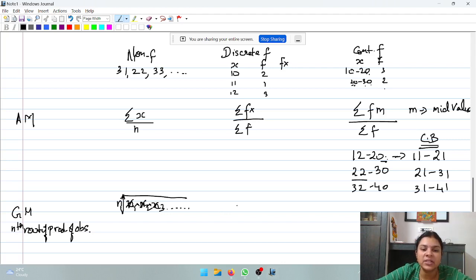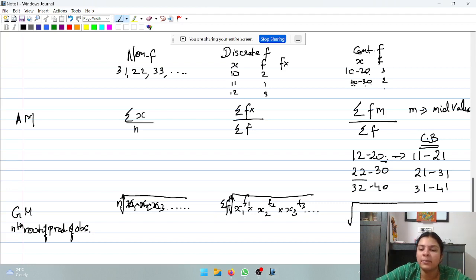Similarly, if it is discrete frequency, the frequency will be taken as the power. So, root of x1 to the power f1, into x2 to the power f2, into x3 to the power f3, and so on. And the root will be the sigma f-th root. Whatever is the value of sigma f, that many roots we need to take.